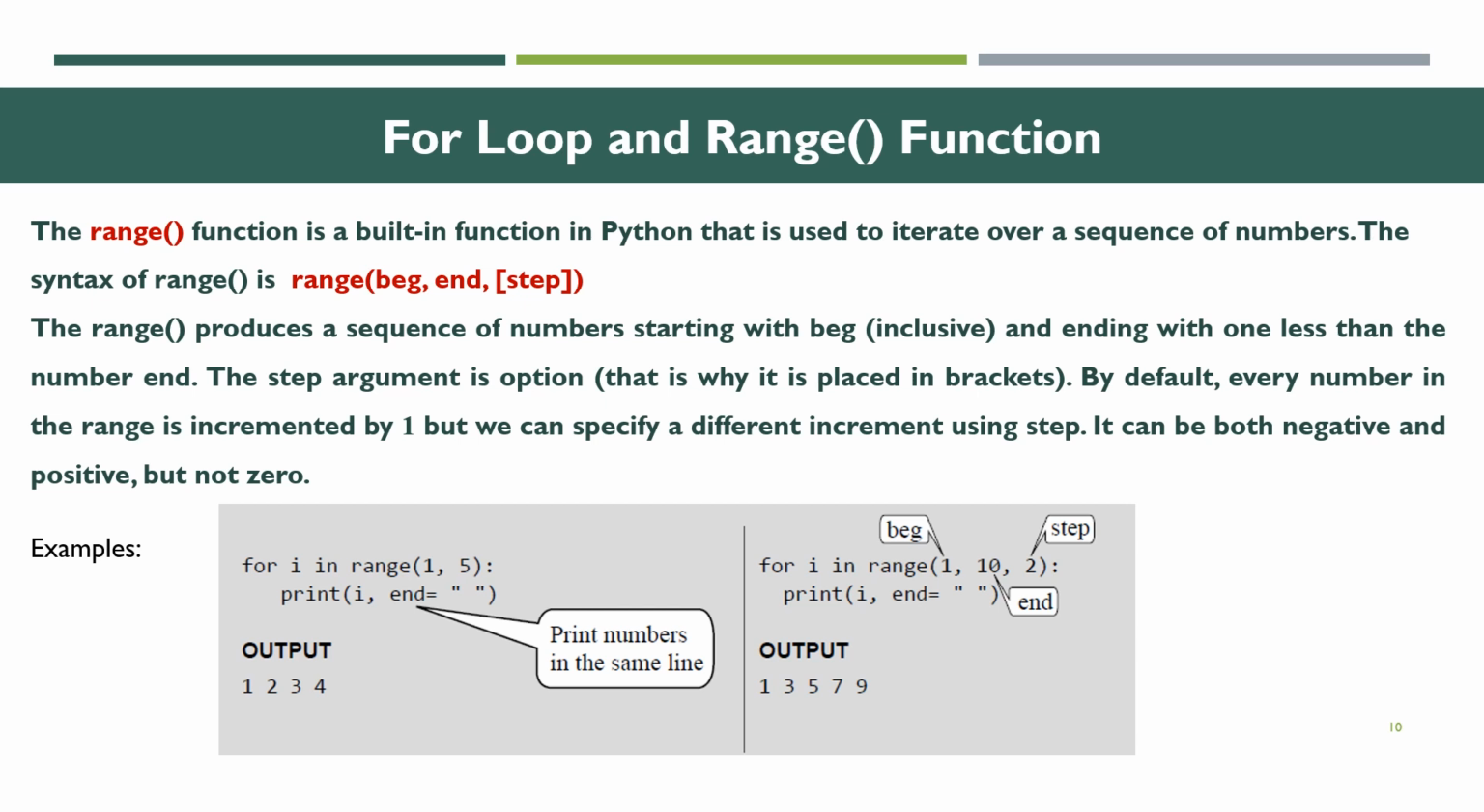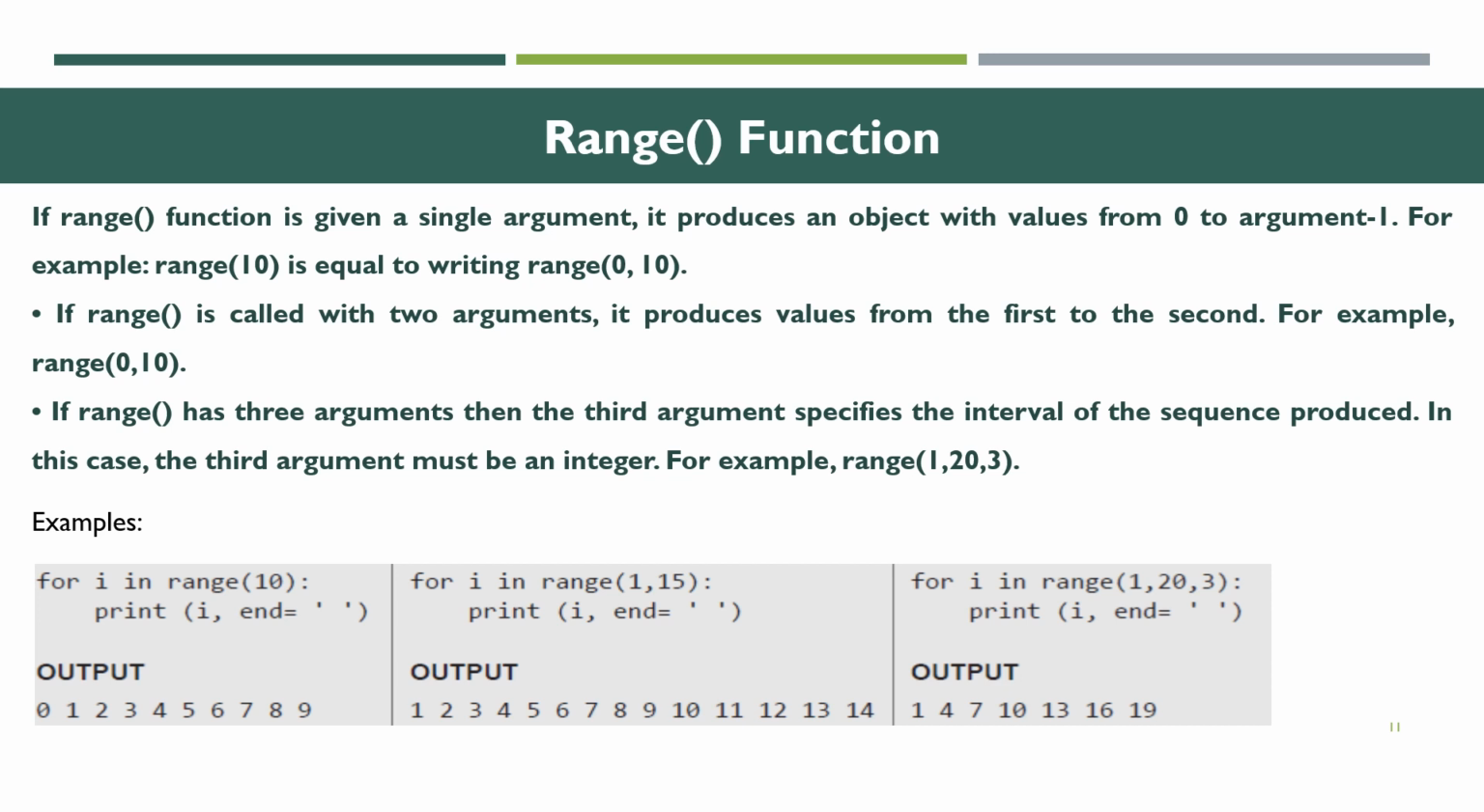Next, we are going to see about the range function. If the range function is given a single argument, it produces an object with values from 0 up to the argument. For example, range(10) is equal to writing range(0, 10). If range is called with two arguments, it produces values from the first to the second. For example, range(0, 10).